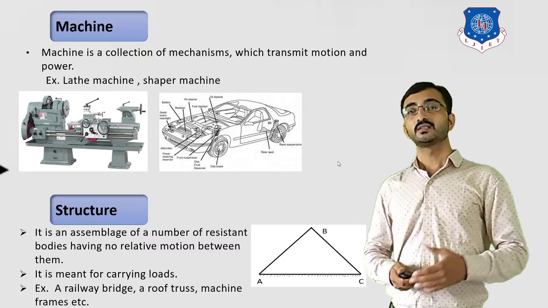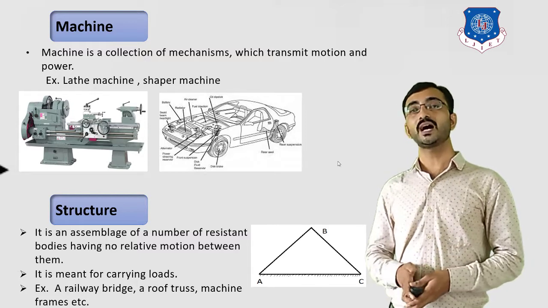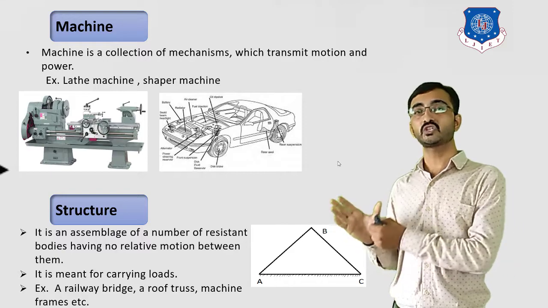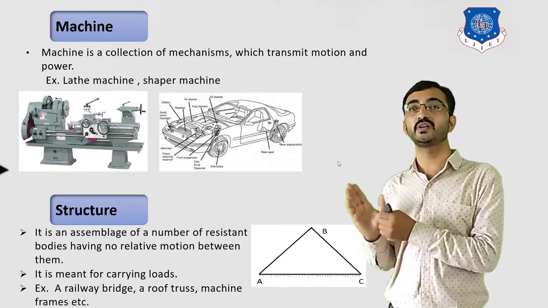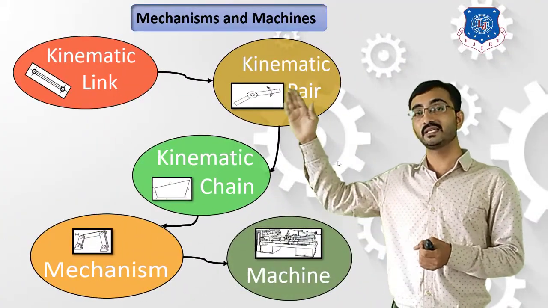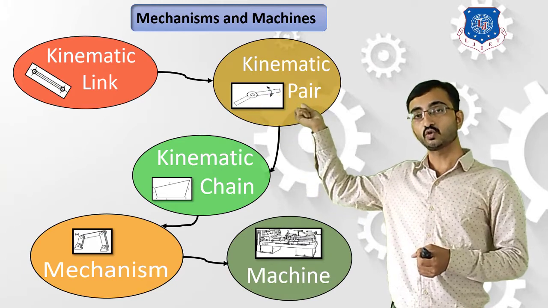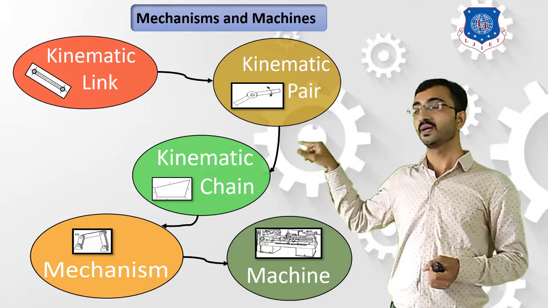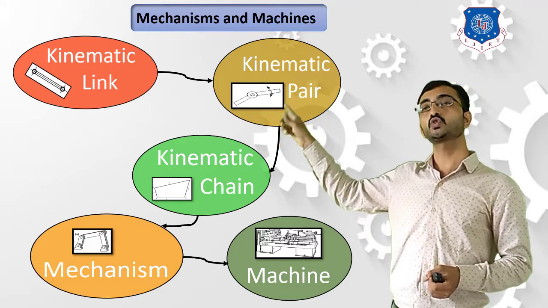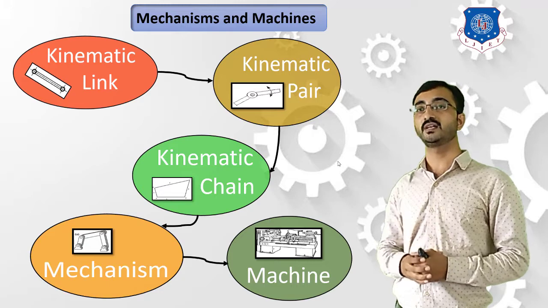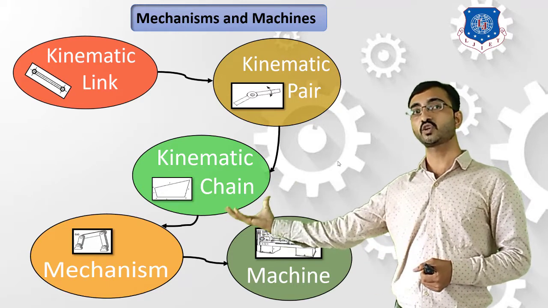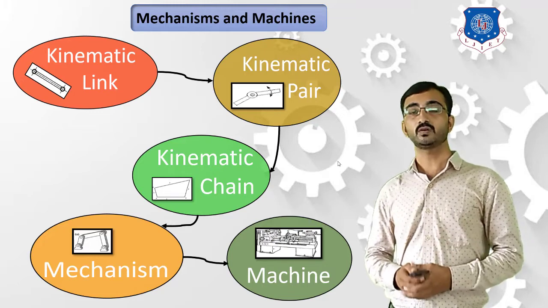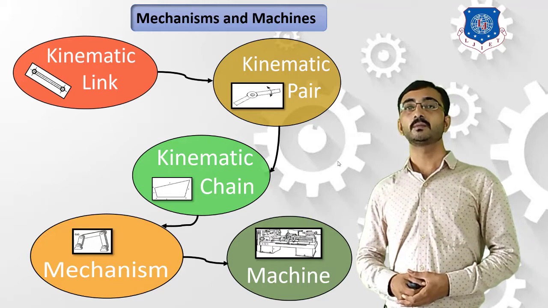Okay, so this is all about the machine. So now after following this path we can consider that a machine is a simple combination of various kinematic links, and these links are connected to make a kinematic pair, and these pairs are connected in a closed loop, and this closed loop is used to produce definite direction motion. So that is forming a mechanism, and this combination of mechanisms will help you to define a machine. Okay, so this is all about machine.